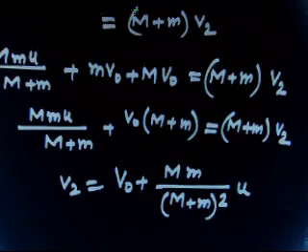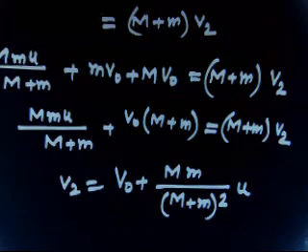And the concept of relative motion is also important in this case. It is given when the man jumps, his speed is u with respect to his buggy. But now the speed of his buggy will not remain the same as the initial velocity v naught. Basically it has changed. So the velocity will be different. Let us say this velocity is v1. So I have to find what is the velocity with respect to ground. The velocity of buggy itself is v1 and the velocity of man with respect to buggy is u, and both are moving in the same direction.